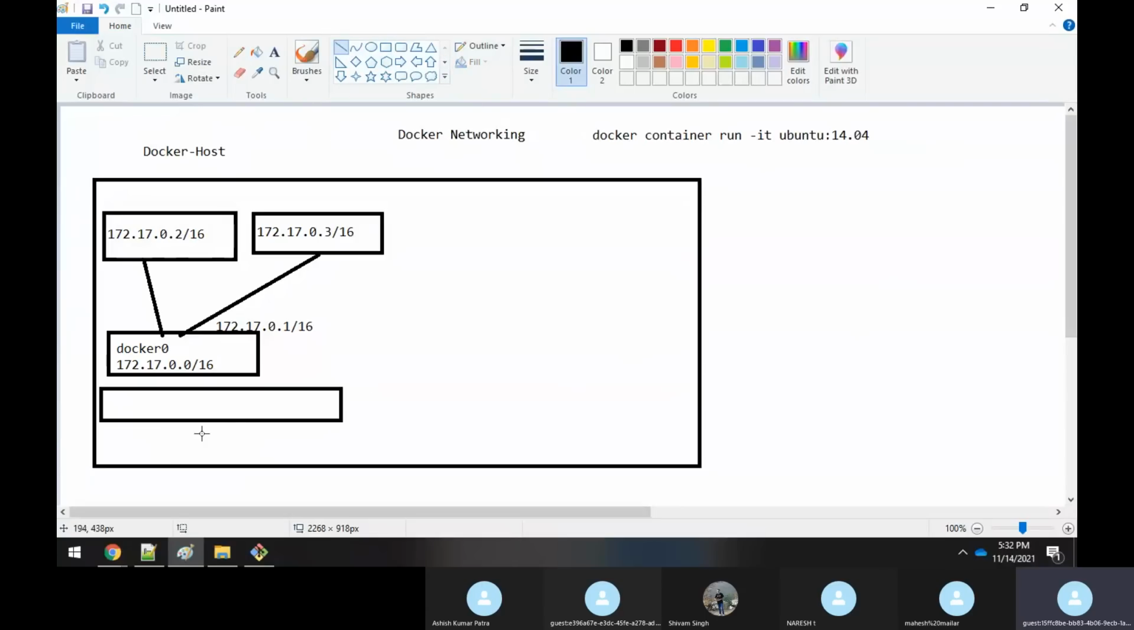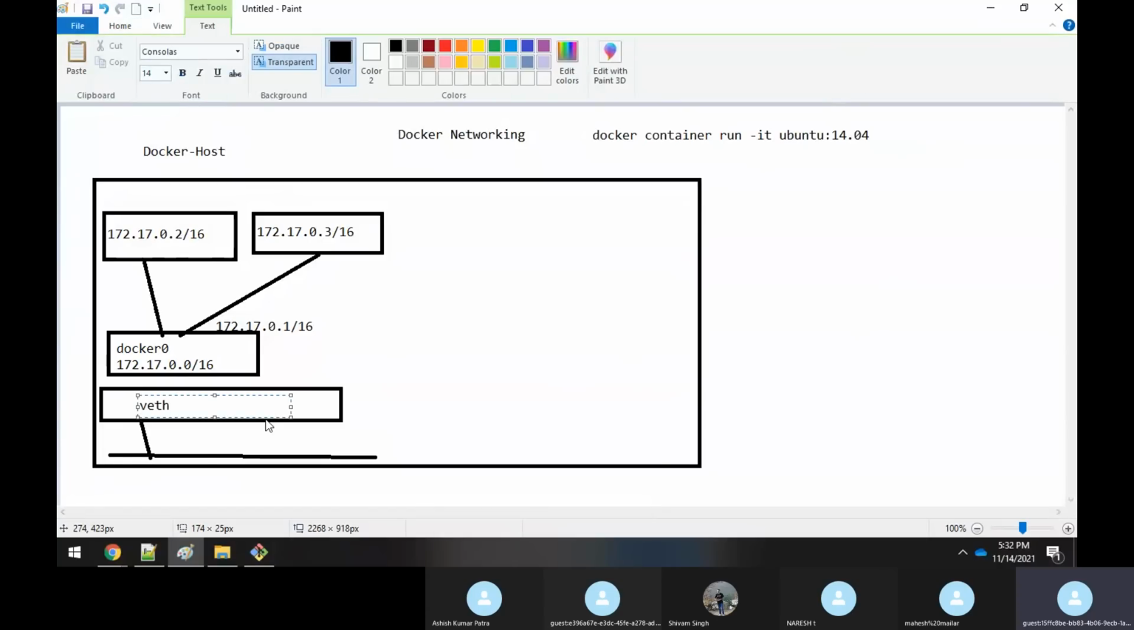That network interface, what happened? Your base or your Docker host will try to communicate with that network interface. So here you can consider something like a VETH, a virtual network interface it will create. You can call it a virtual network interface. It will create some virtual network interface like this actually.